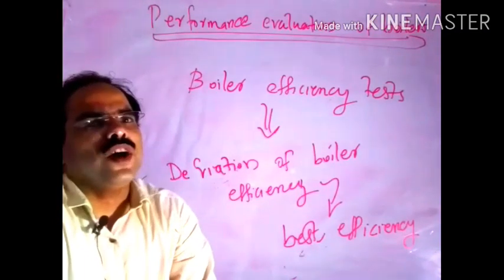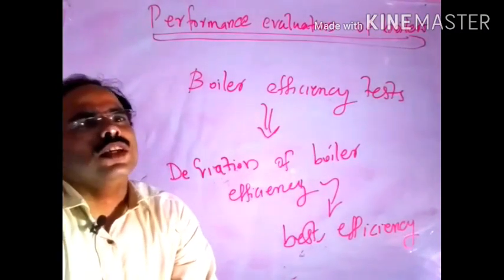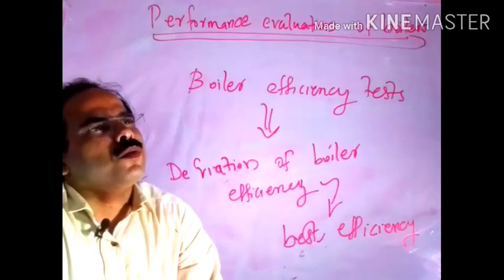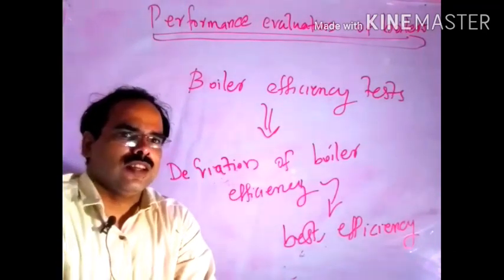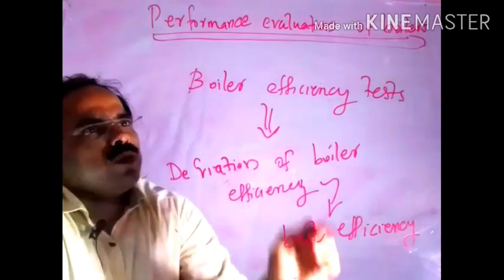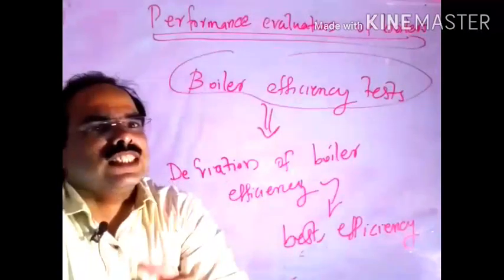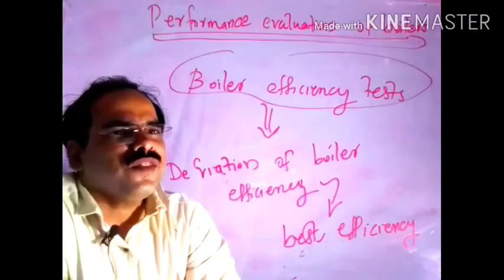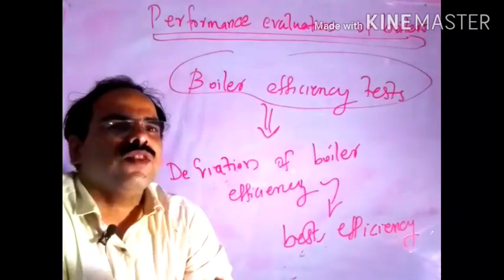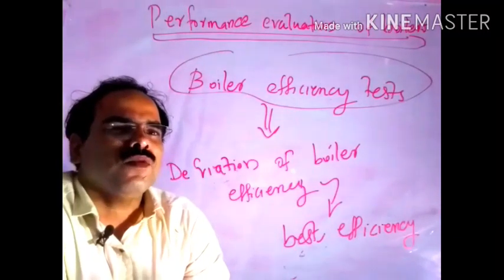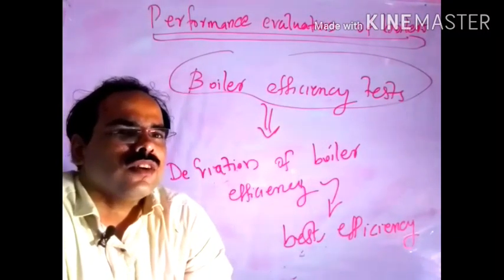In order to find the performance, we can follow some boiler efficiency tests. If we conduct boiler efficiency tests, we can find out how much deviation there is.